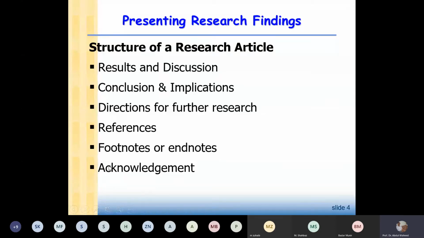And then we have acknowledgement. If you want to acknowledge someone, we also write a brief acknowledgement of those who helped you with this research paper or research article. You have to follow this structure for your research article that you will submit to me.